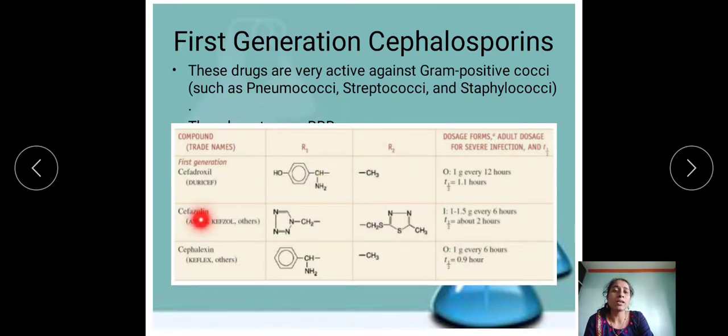Then the second example is cefazolin, with a tetrazole ring with a methylene group, that is CH2, and a thiadiazole ring with CH2S and CH3. And cephalexin contains a benzene ring with CHNH2 and R2 is CH3.